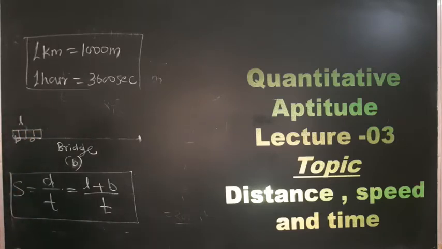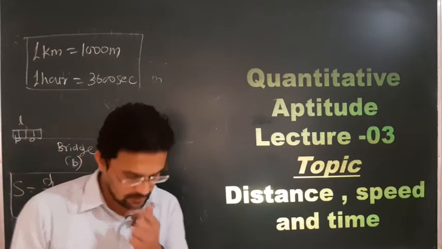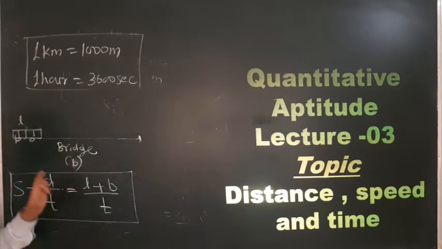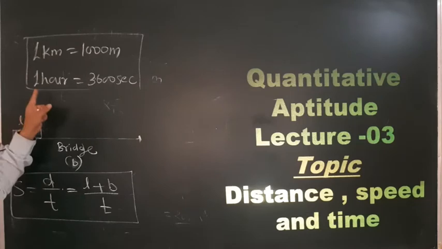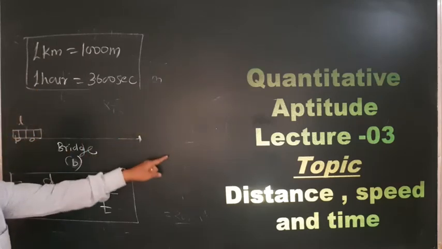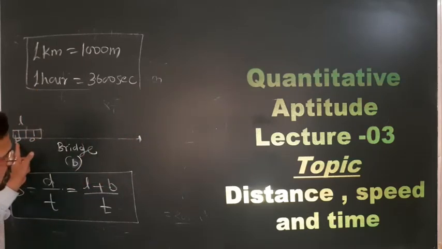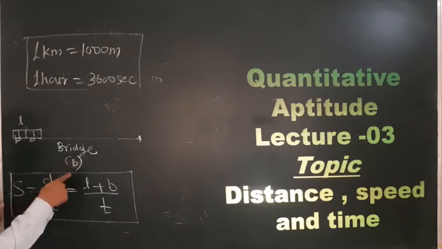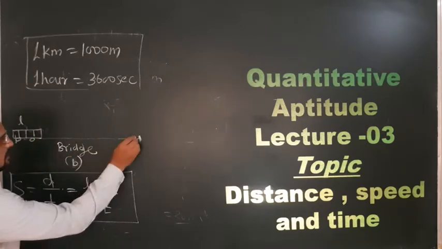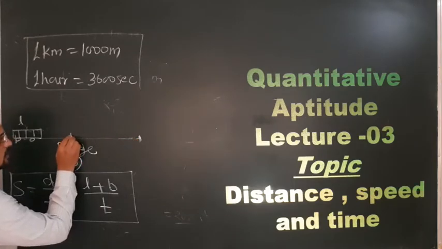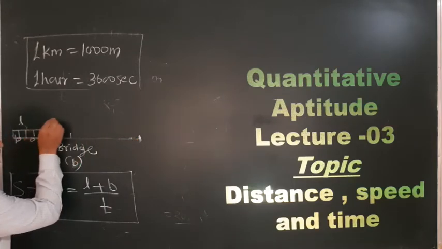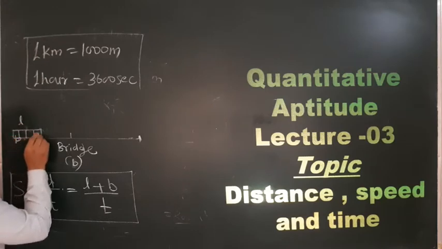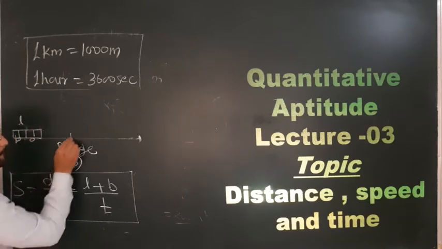On the basis of these formulas, we are now going to solve a few numericals. So remember all the important formulas: average speed, conversion from meter per second to kilometer per hour, and then the bridge. And suppose this is the platform and a person is standing over here. If the train is moving with a certain speed and has length L, then in how much time will it cross the person?